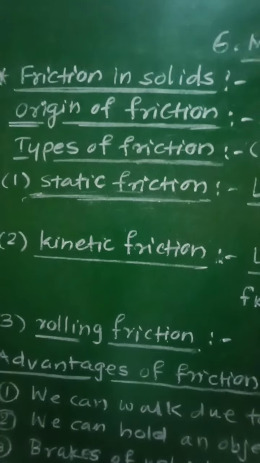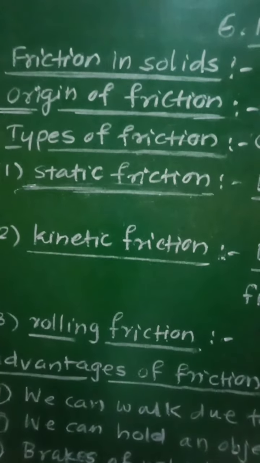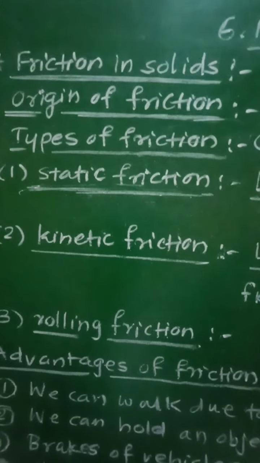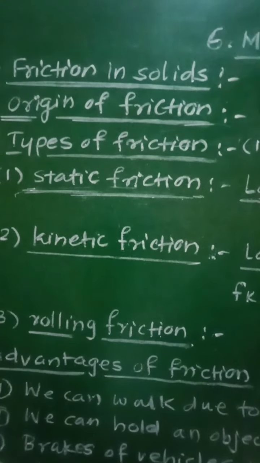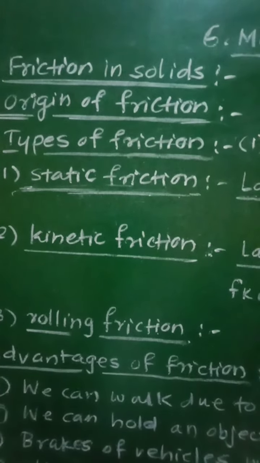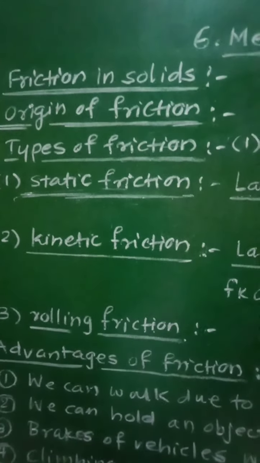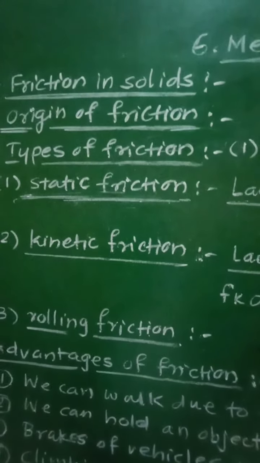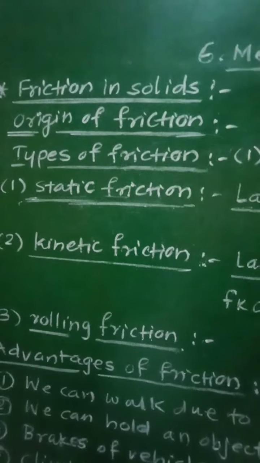So solid surfaces have many irregularities and projections on their surfaces. Friction arises due to the interlocking of these irregularities between the two surfaces in contact. So when there is interlocking between the irregularities present on the two surfaces, at that time friction will take place.